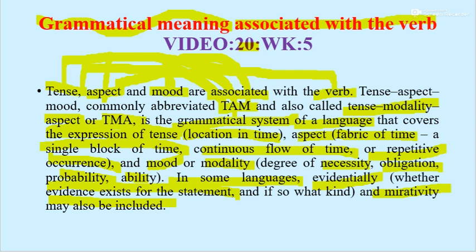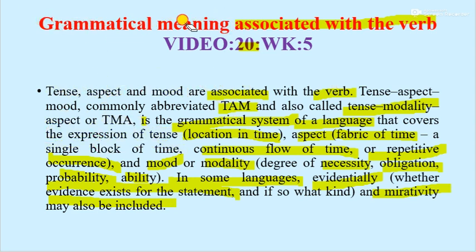So in this slide, we came to know the relationship of grammatical meaning associated with the verb.